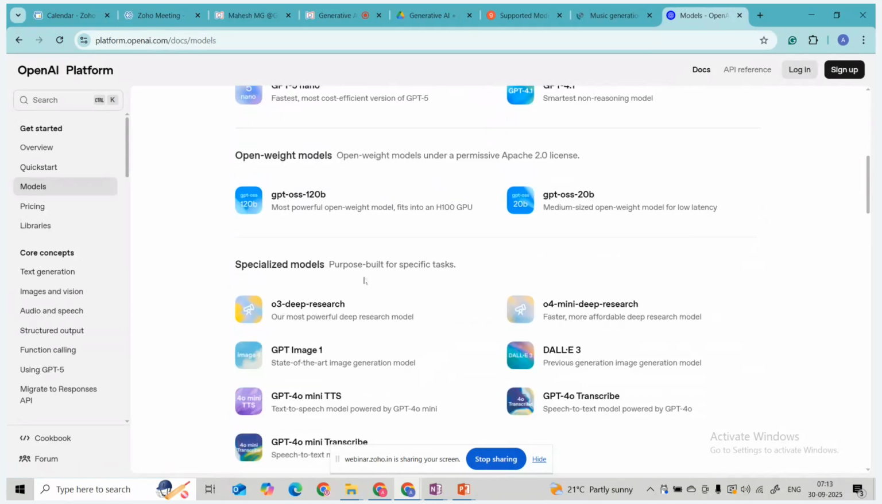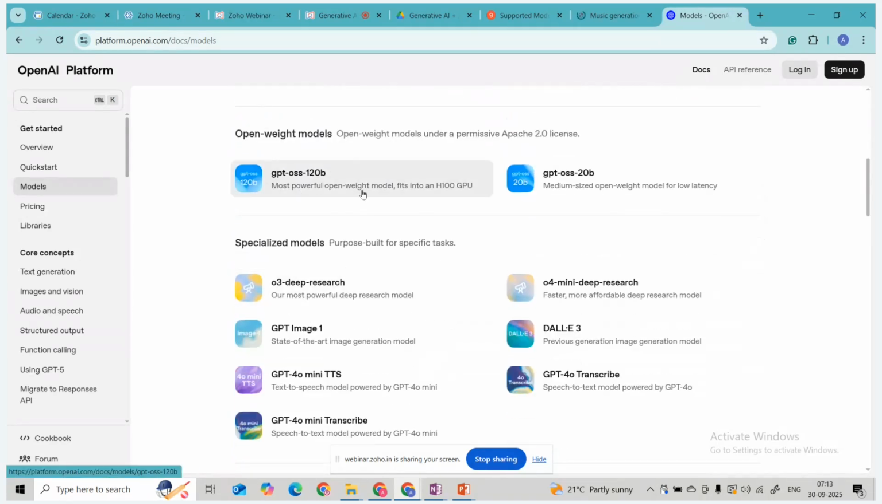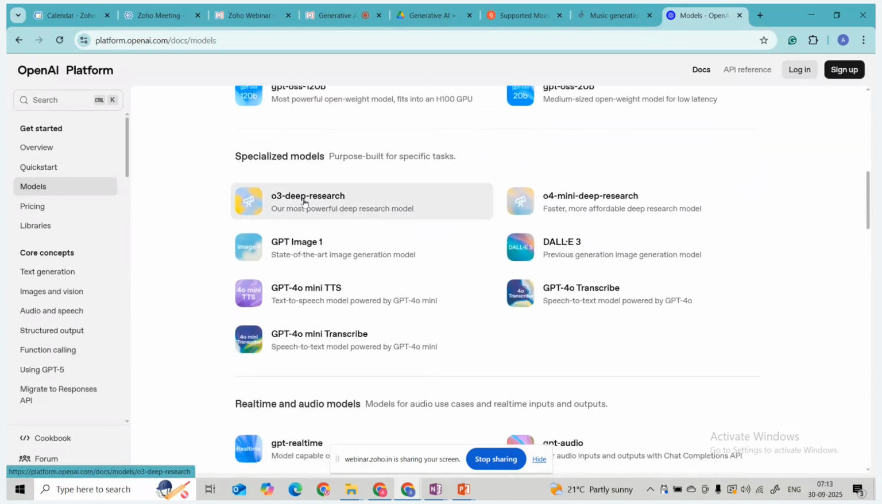Then we have the most powerful, optimized model. For research purposes we have the O3 deep research model. For images, we have GPT Image 1. For text to speech we have GPT-4o mini TTS, which converts text into speech. For speech to text we have GPT-4o mini transcribe. DALL-E is for image generation, and GPT-4o transcribe is the speech to text model powered by OpenAI.